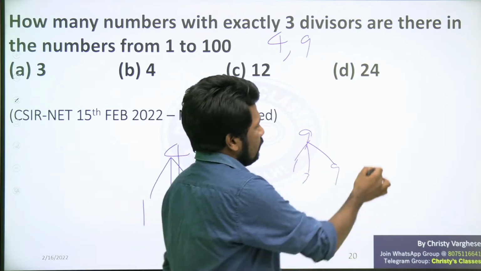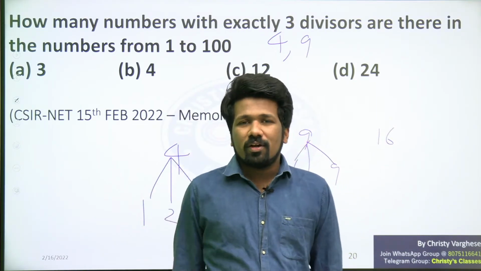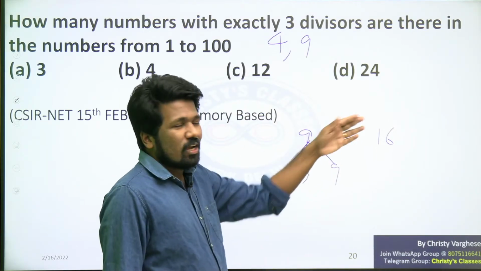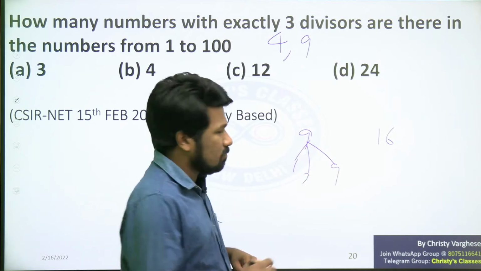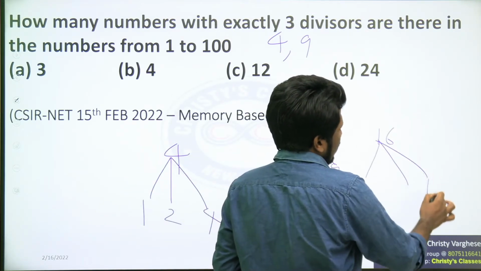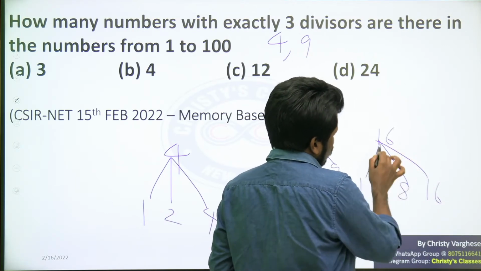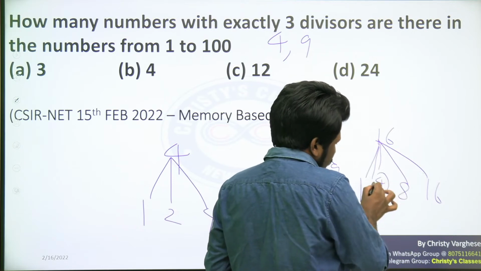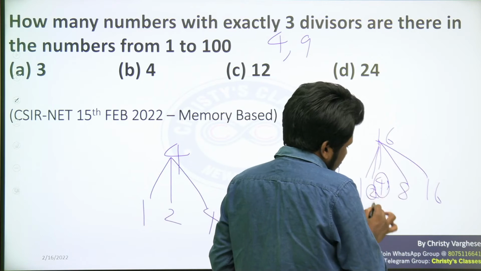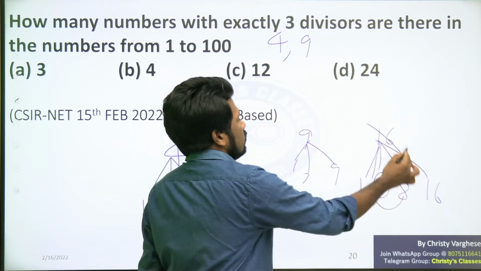What about the next perfect square, 16? No, an even perfect square will not work, except 4. Other than that, no other even perfect square works. I will explain why. Look at 16. 1 is a factor, 16 is a factor, 4 is a factor, 8 is also a factor, 2 is also a factor. Even though 4 square is 16, there is another pair, 2 into 8. So there are 5 factors. So 16 is not working.